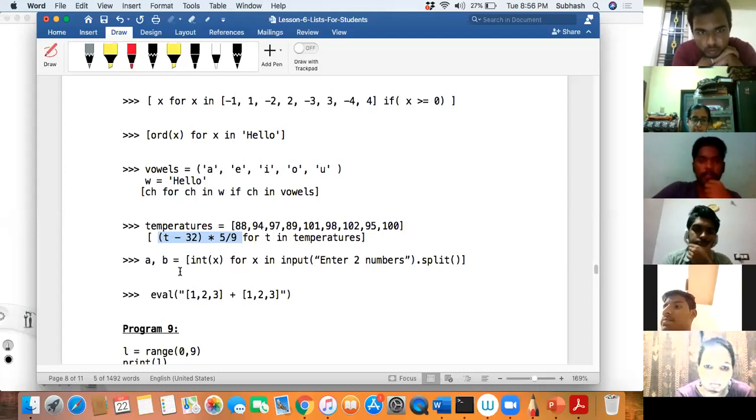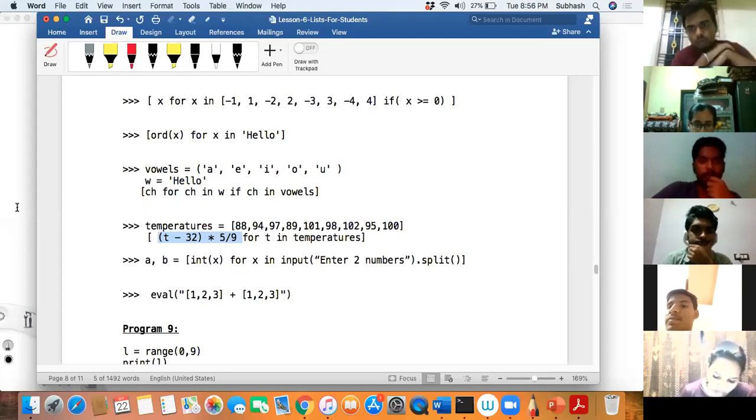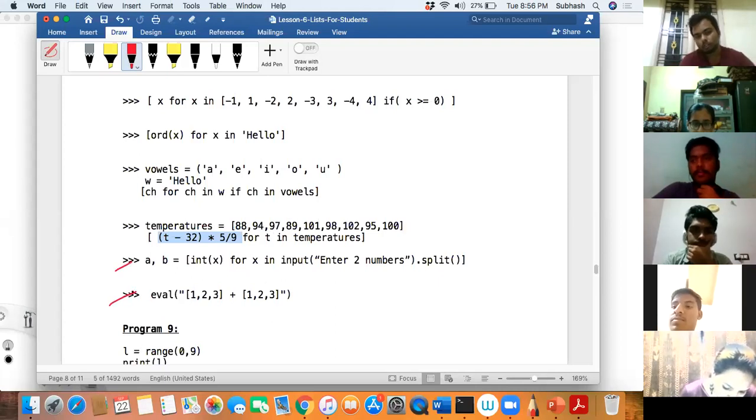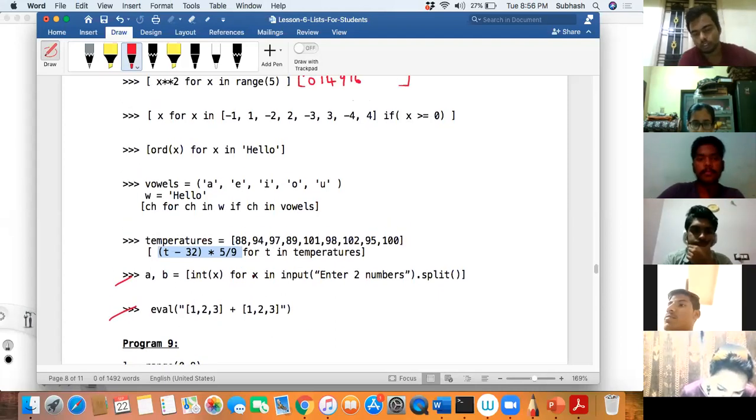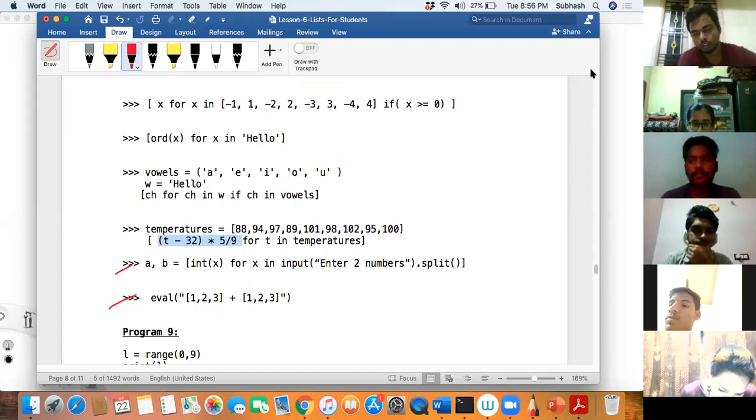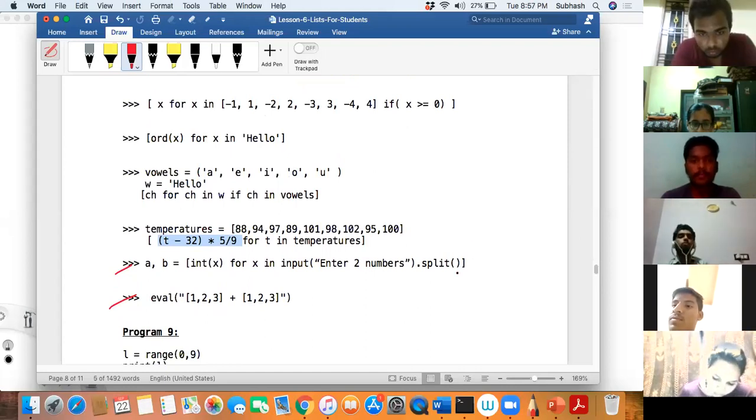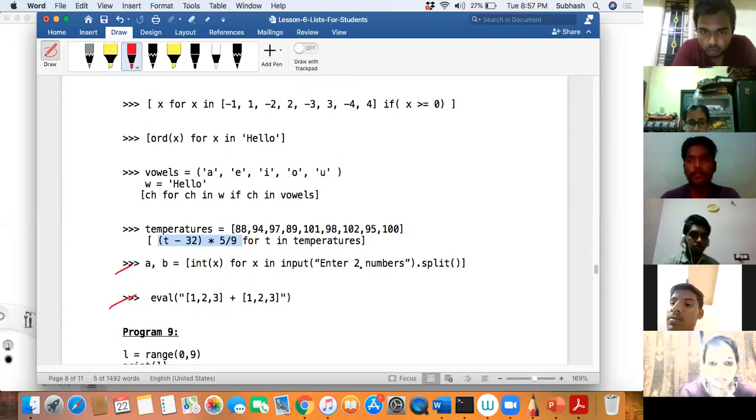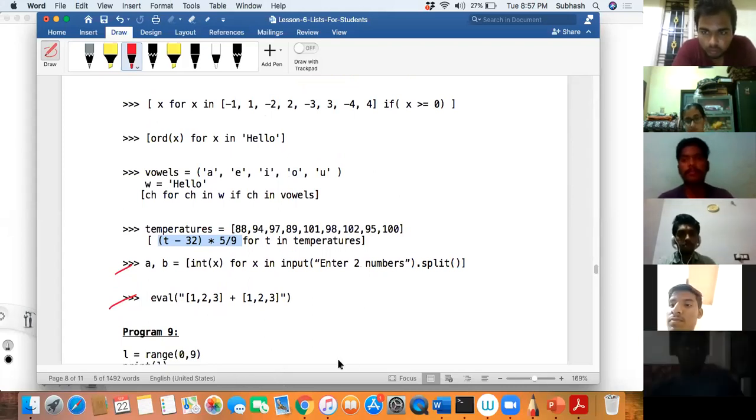So can you do the remaining two by yourself and tell me what will happen? Take this as your assignment. Is that okay, or do you want me to explain this? Do you want to know how split works?